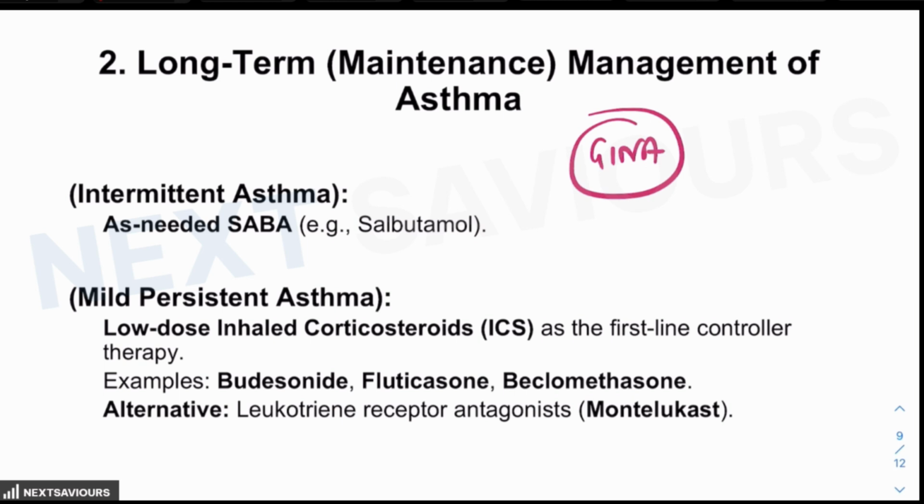So based on the category, the first one is for the intermittent asthma. As you know, as needed short acting beta 2 agonists are required. For mild persistent asthma, low dose inhaled corticosteroids are the first line controller therapy, and you are aware of the examples like budesonide, fluticasone, or beclomethasone. Alternatives which can be used are the leukotriene receptor antagonists like montelukast. Like in case of aspirin induced asthma, the leukotriene receptor antagonists are indicated.